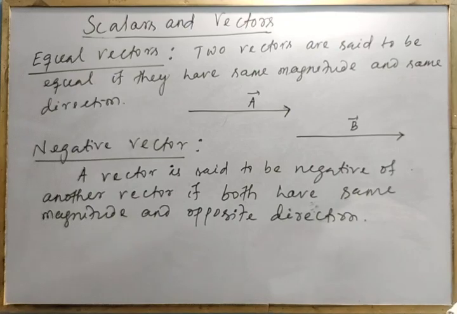Clear? Same magnitude but having opposite direction.